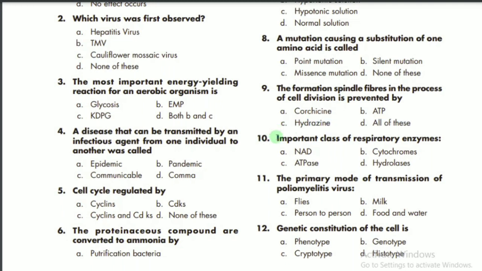MCQ number 10 says the important classes of respiratory enzymes are what? Cytochromes are the important class of respiratory enzymes. B is the correct option. MCQ 11 says the primary mode of transmission of the poliomyelitis virus. Food and water is the main transmission of poliomyelitis, so D is the correct option. The genetic constitution of the cell is the genotype. B is the correct option.